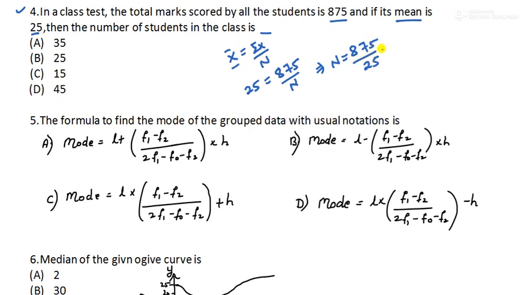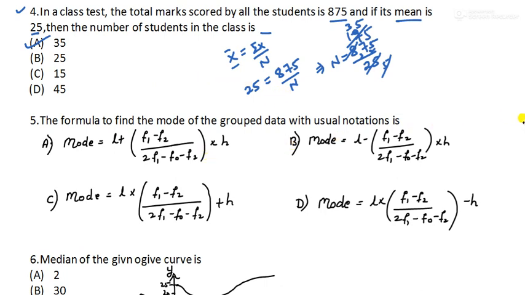When we solve this, if you can't do it directly, divide it by 5. 5 fives are 25, and here 5 ones are 5. 5 nines are 45, 5 eights are 40, 5 sevens are 35, correct. Now 5 threes are 15 and 5 fives are 25, so you will get 35. So option A is the right answer. You should know these easy calculations, and also this formula.